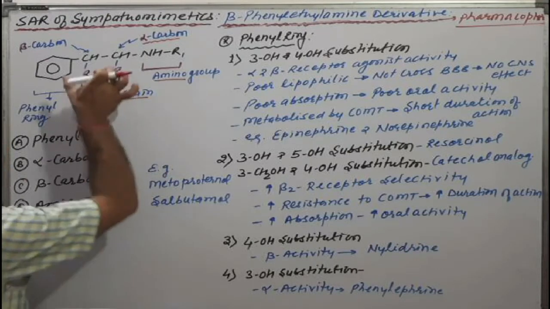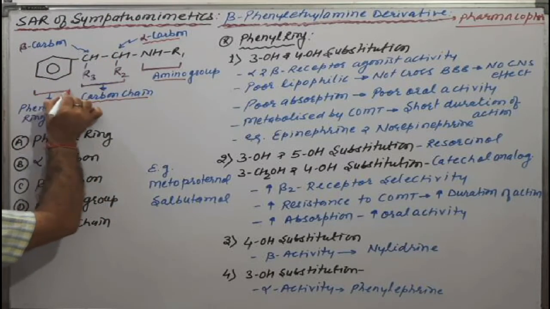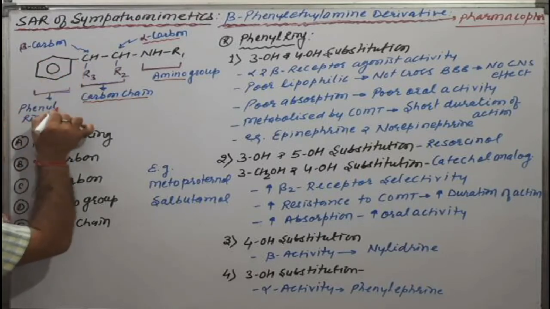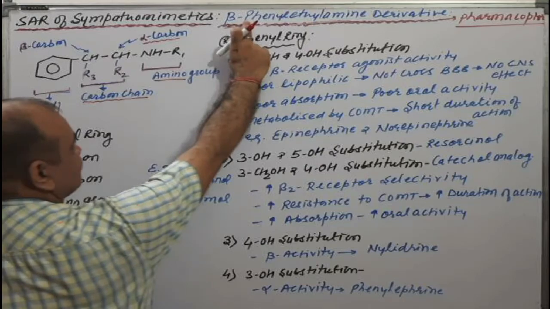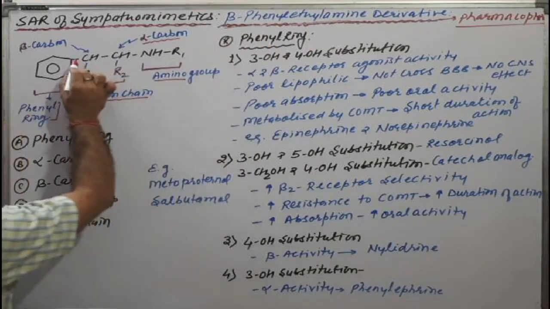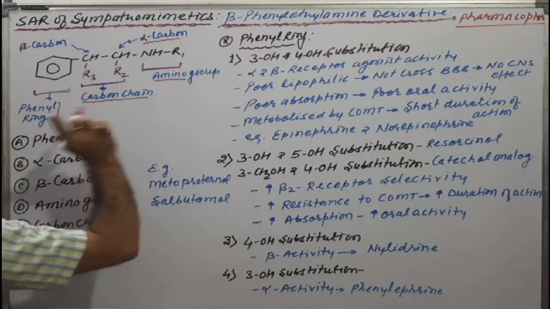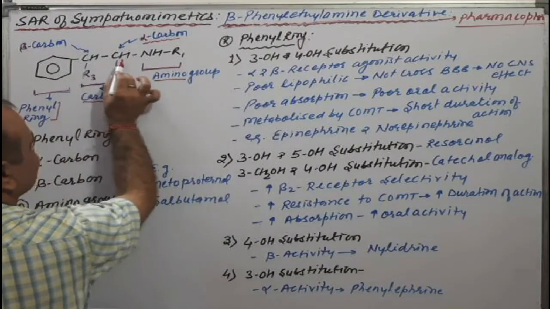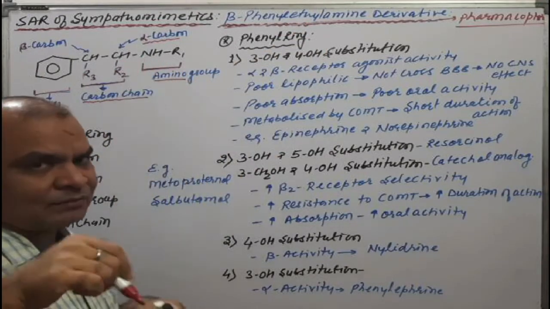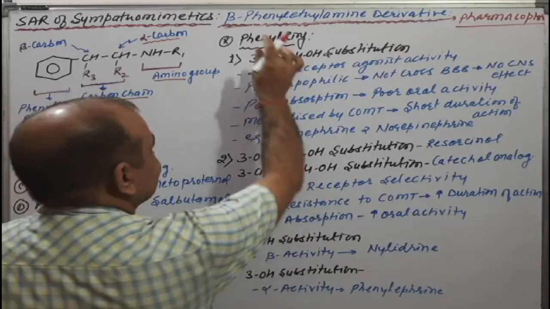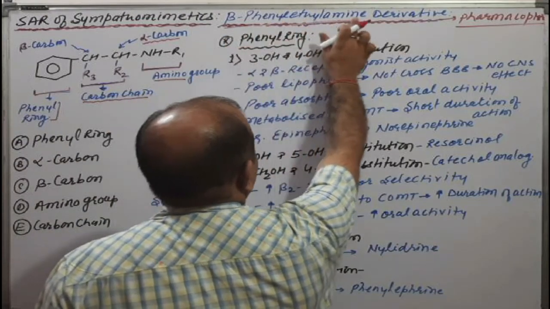After this, that is the phenyl ring system. This one, the phenyl, means our phenyl ring system. Again we can say beta phenyl: the beta carbon has a phenyl moiety. Ethyl is a two carbon chain, and NH2 means the amino group. That's why it is a beta phenyl ethyl amine derivative.